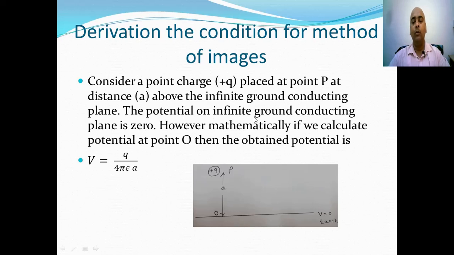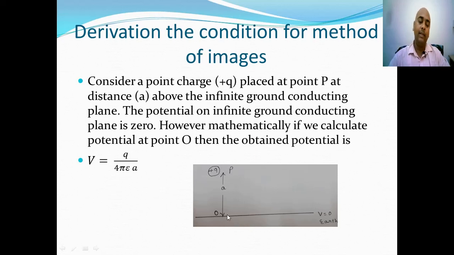The potential on the infinite ground conducting plane is 0 because this is infinite earth and potential at every point on the earth is 0. However, mathematically if we calculate potential at point O due to the charge at point P, we obtain that the potential at point O is 1 upon 4 pi epsilon naught times q by a, where a is the distance between charge and the ground.